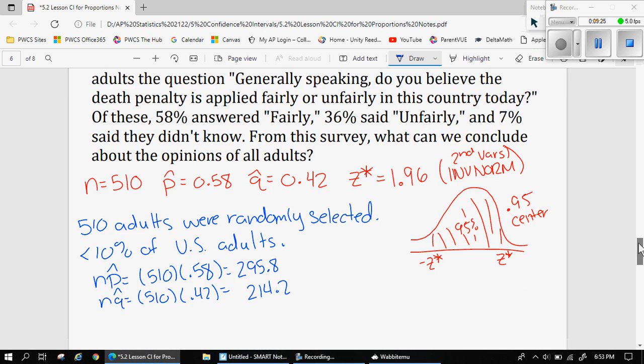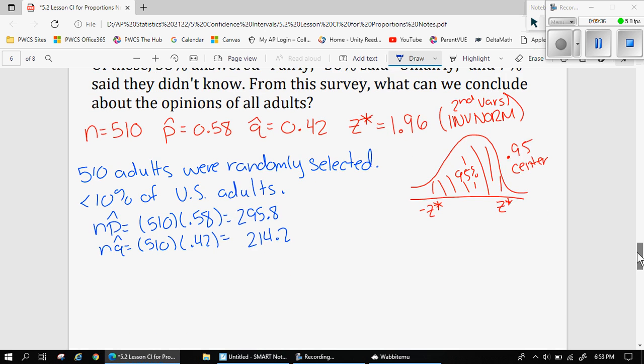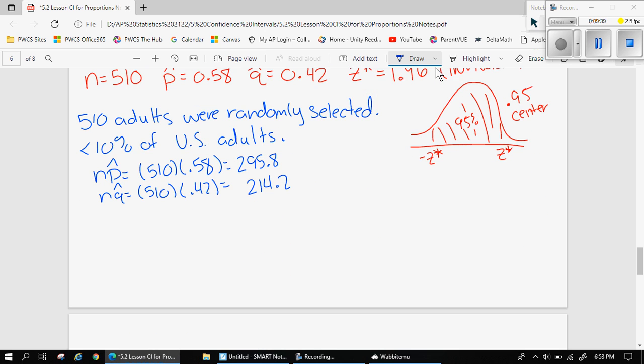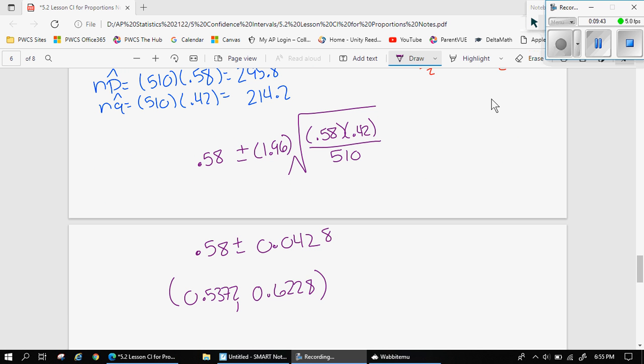But we want to make sure that our sample successes are greater than or equal to 10 and our sample failures are greater than or equal to 10. And so now we want to create this interval using that interval that I showed you up top. So I'm going to go through that and then I'll explain it. All right, so I plugged my values into that formula that we had above.